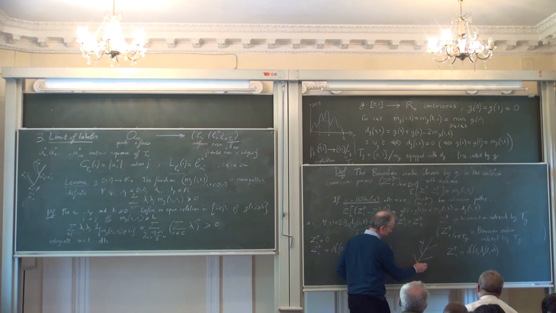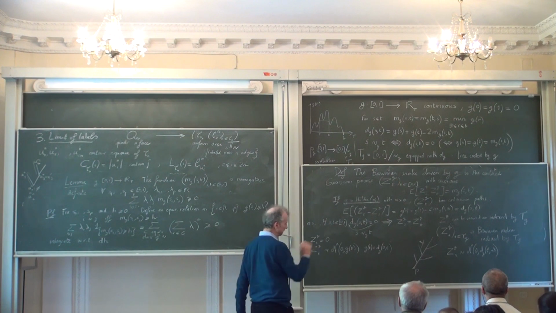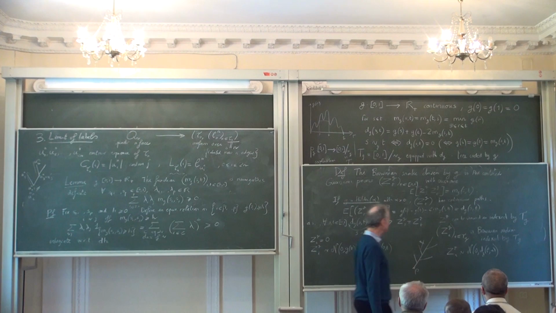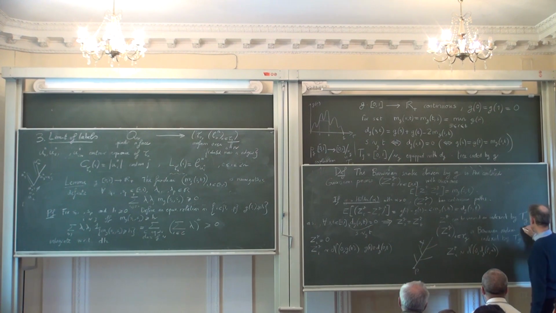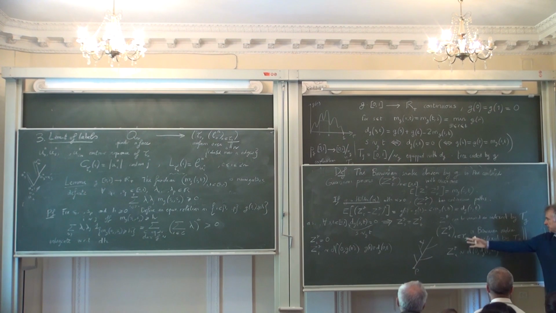So essentially the increments of your process Z_g on line segments of the tree are Brownian increments. And of course, you also have the independence property that if you take two different line segments, the increments are independent. So the natural way of viewing this object is as Brownian motion indexed by the tree.